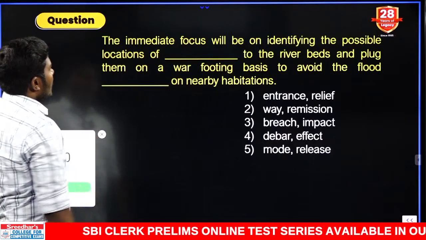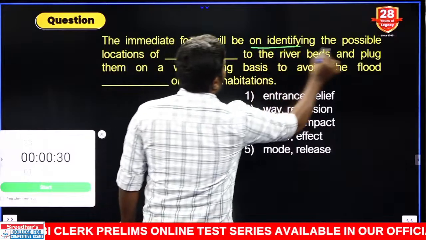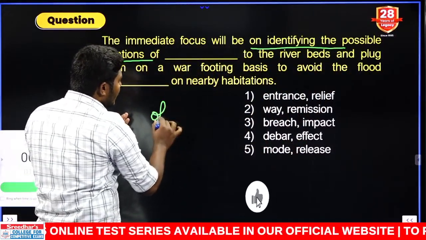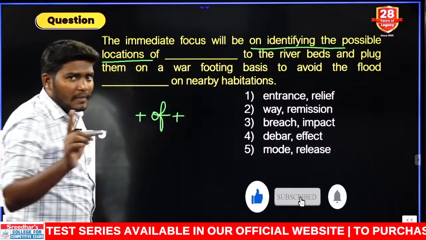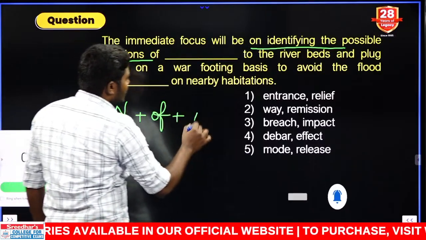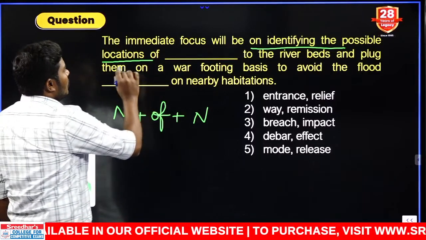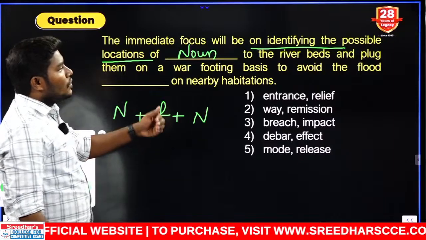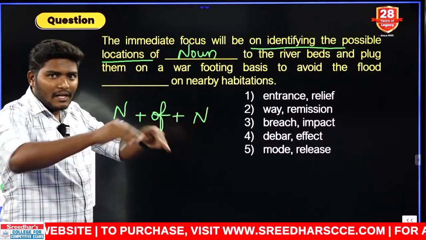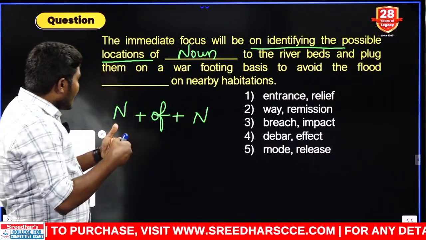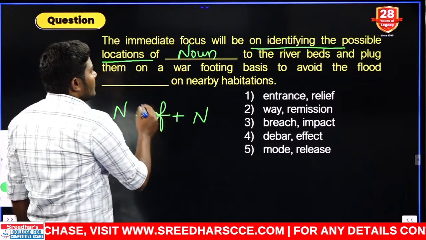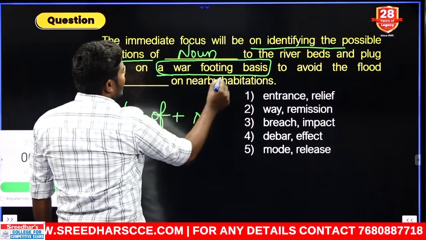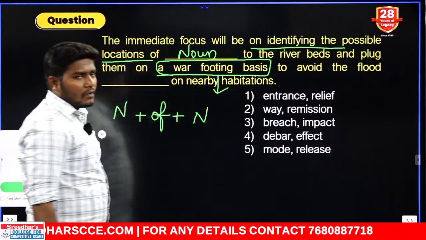Right. The immediate focus will be on identifying the possible locations of. I have been repeatedly giving this rule. What is this rule, my dear students? Of must be preceded by a noun. So locations of must be followed by a noun. Locations of dash to the river beds, the river edges, and plug them on a war footing basis. A war footing basis is nothing but very quickly, very fast.